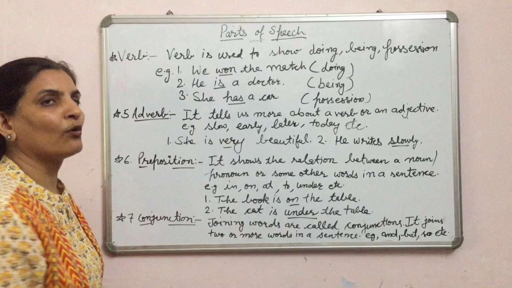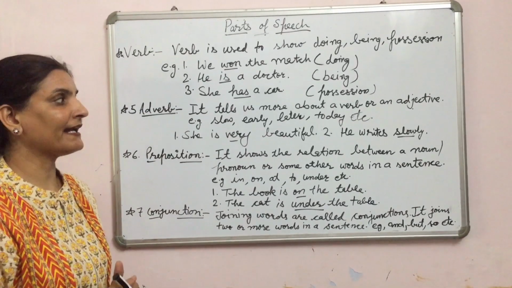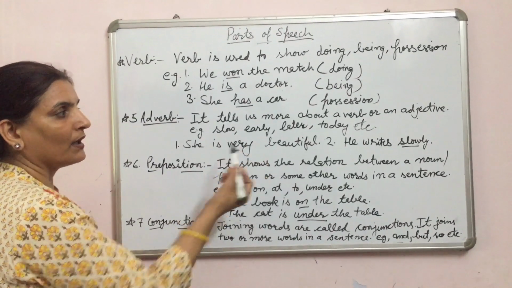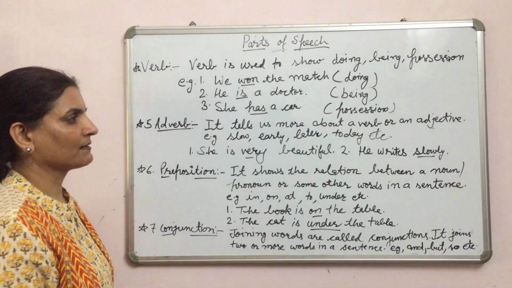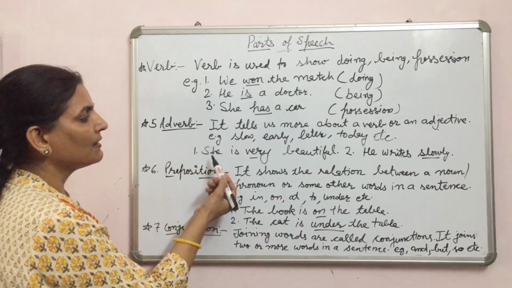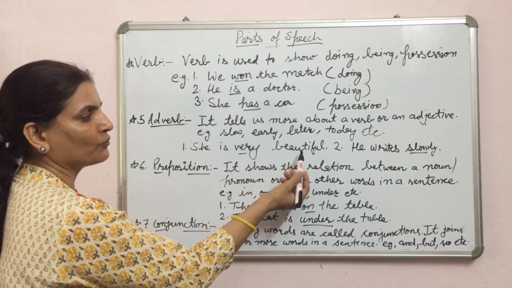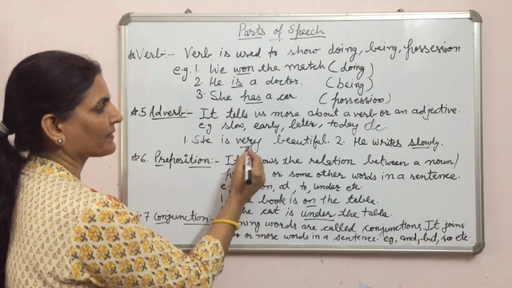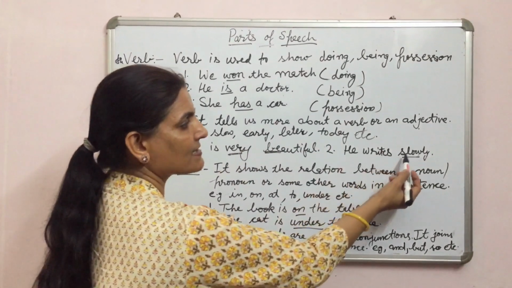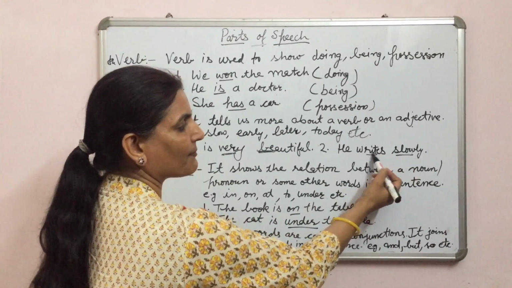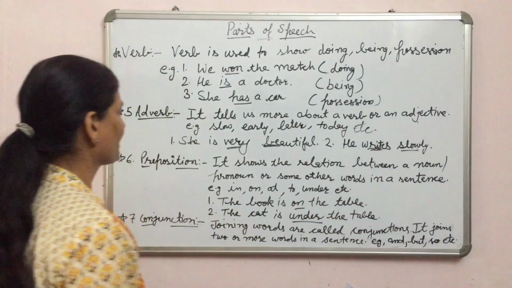Next is adverb. It tells us more about a verb or an adjective. Slow, early, later, today. These are the adverbs. Let us see example. She is very beautiful. It tells more about adjective. He writes slowly. It tells about verb.